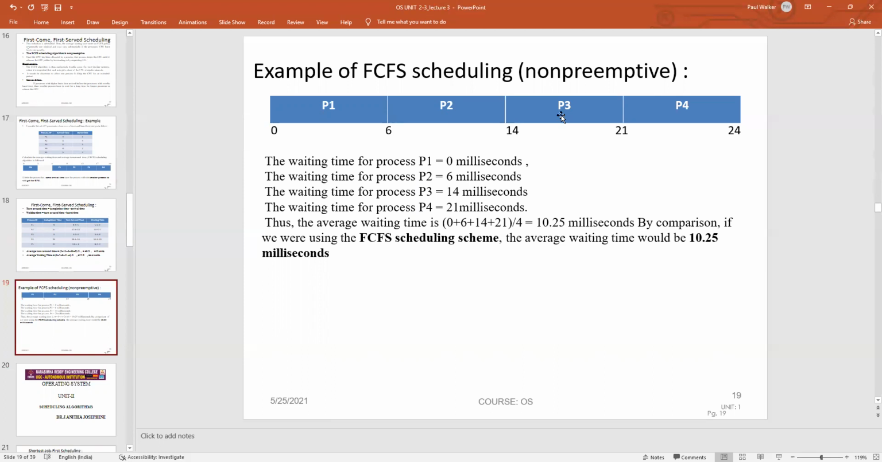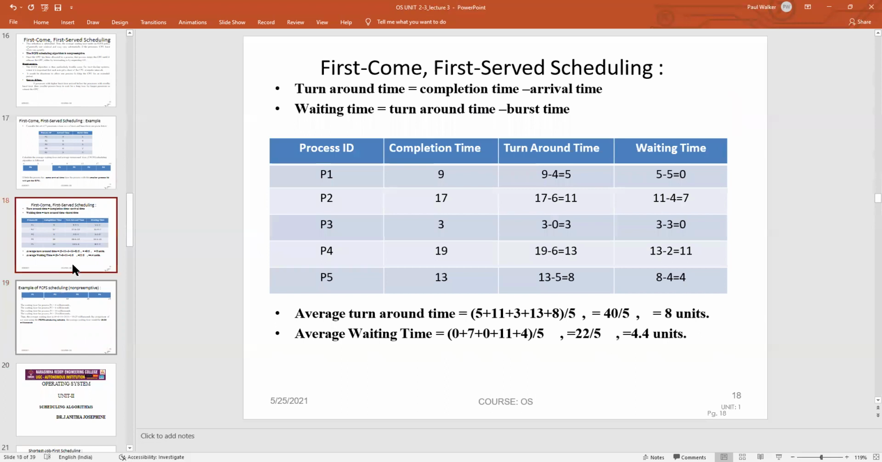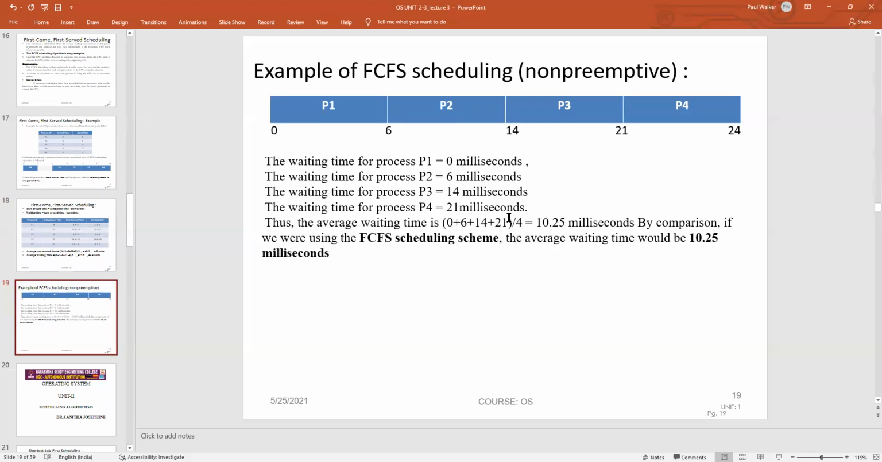For the process P3, the waiting time has been arrived at from the particular sequence. Here we have to represent that particular value. For the process P3, we have 14 milliseconds and for process P4, we have 21 milliseconds. We have to take the forward value of the particular processes here. After that, we add all the waiting periods of the particular sequence. That is 0 plus 6 plus 14 plus 21. We are getting 10.25 milliseconds.